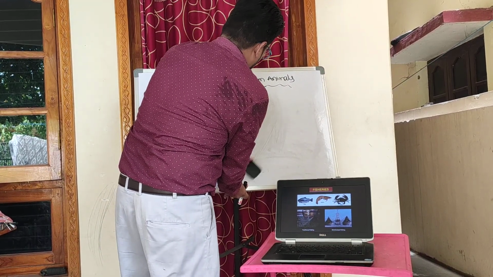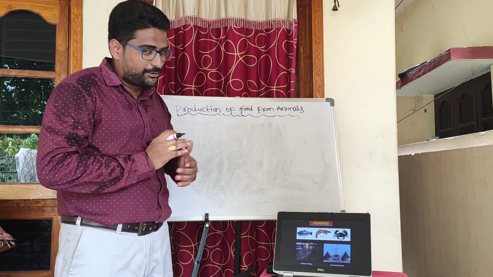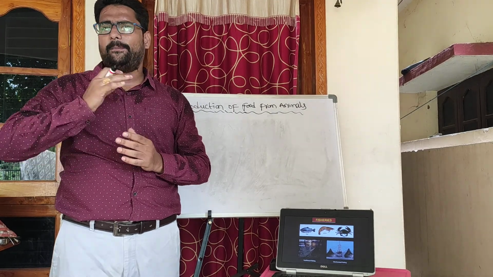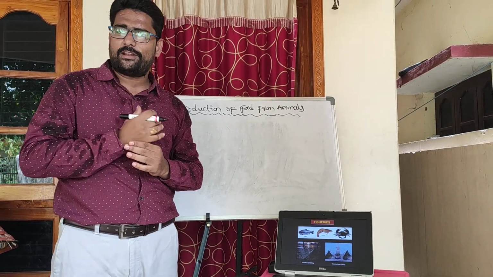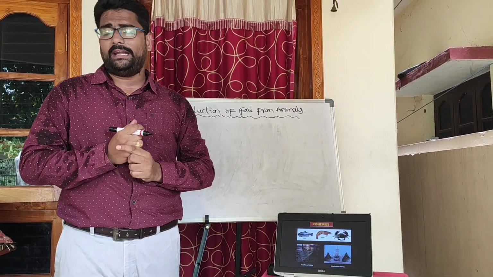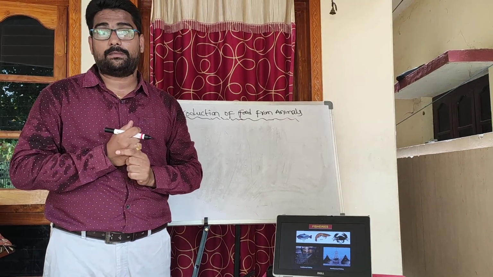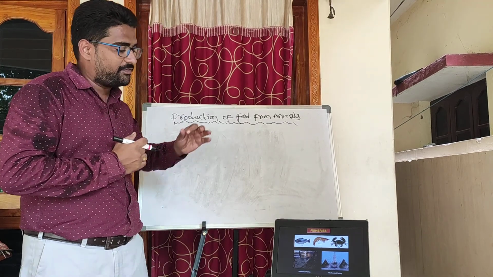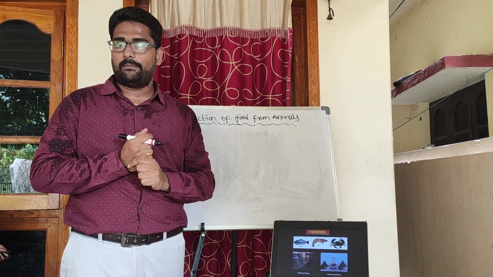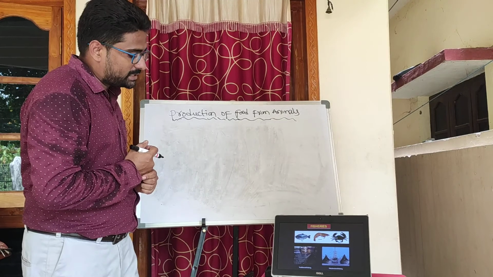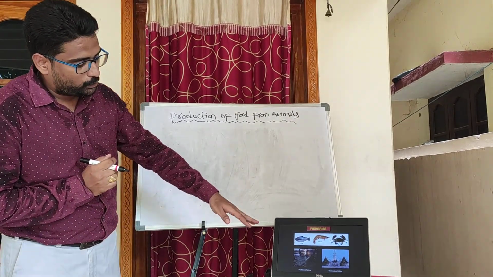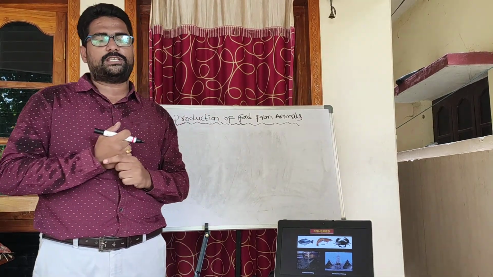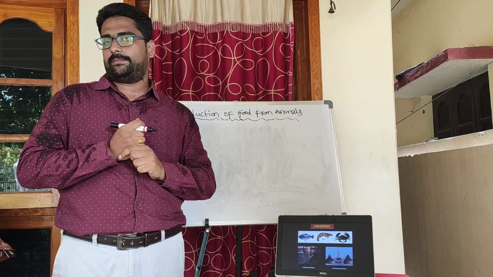Children, observe this slide, fisheries. Fish is also an excellent source of protein, children. It has essential fats like omega fatty acids, and various minerals like calcium and iodine, and it is also rich in vitamin D. My dear students, these fishes are also reared for their fish meat. You see that there are two types of fishing in the slide: traditional fishing and mechanized fishing.